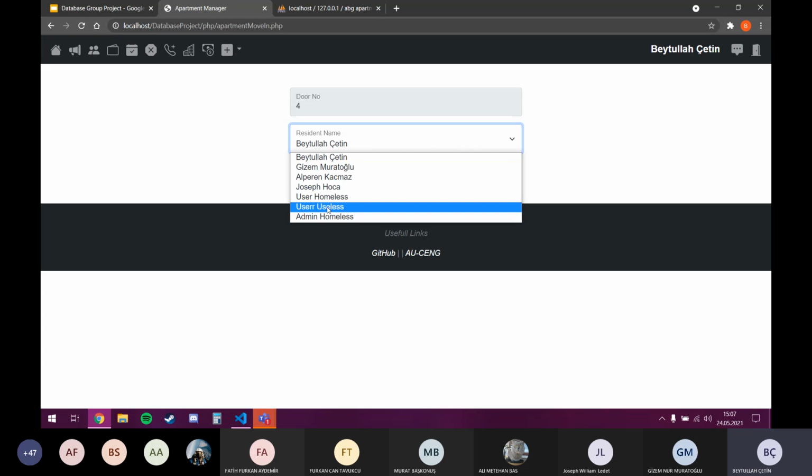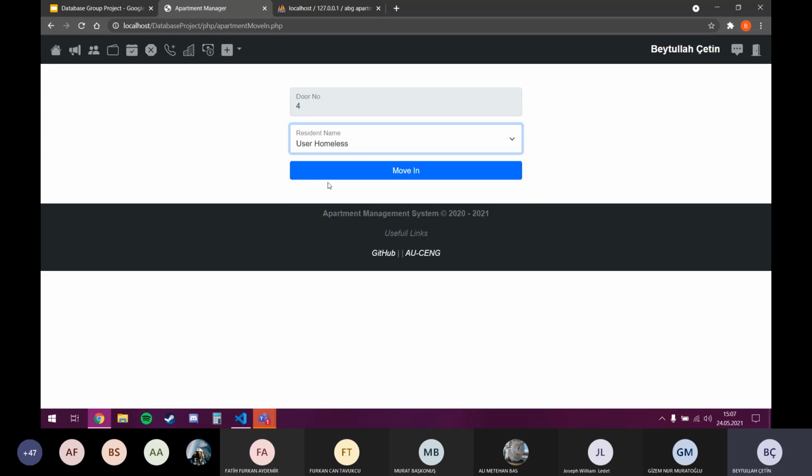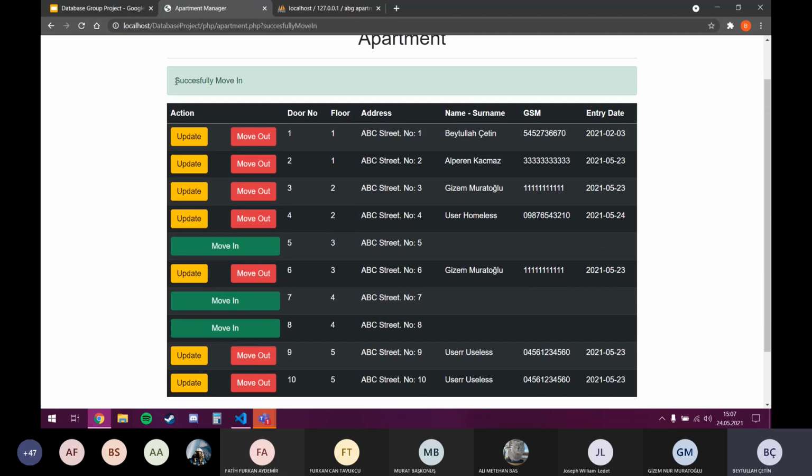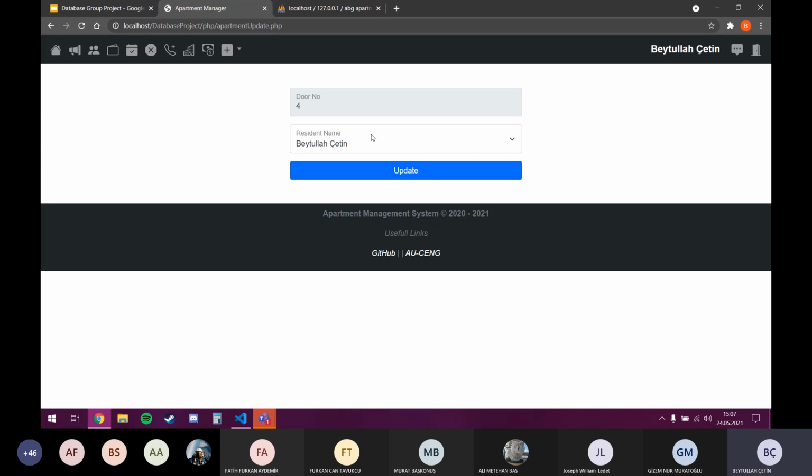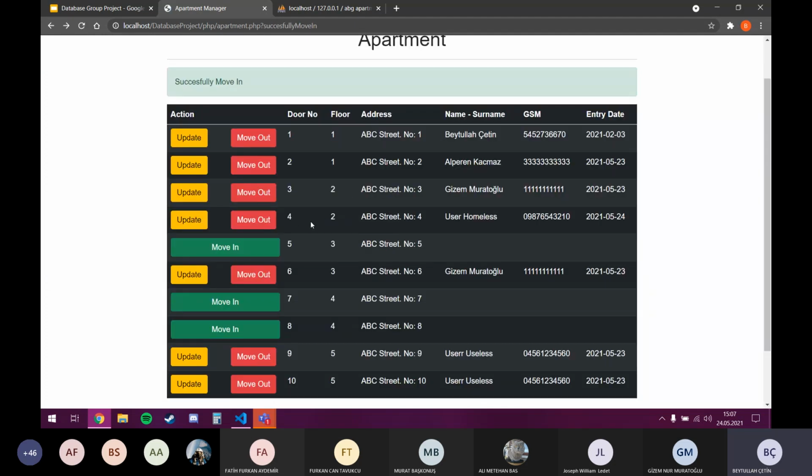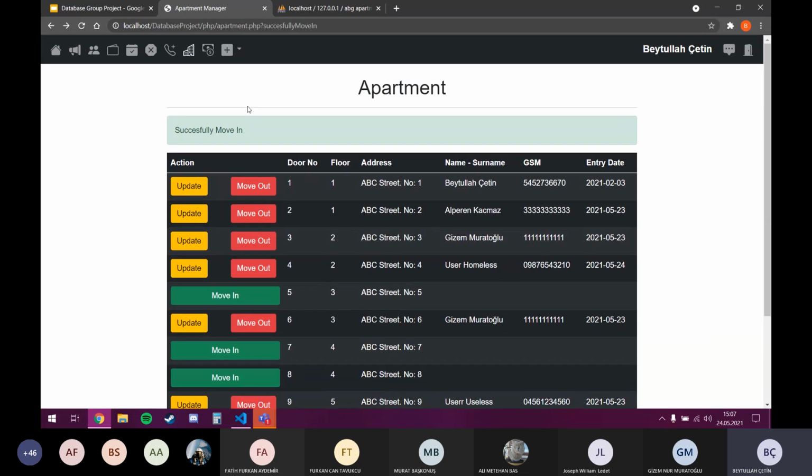We can select this user, homeless, for example. When we click move in, there is a successful move in. User homeless now has a home. Also, we can update the apartment. The update is actually a move out and then move in process. So I won't show you now, but if you want, I will show you later.